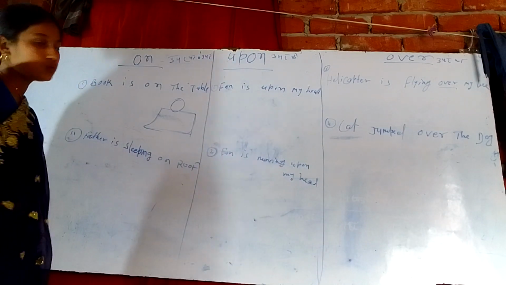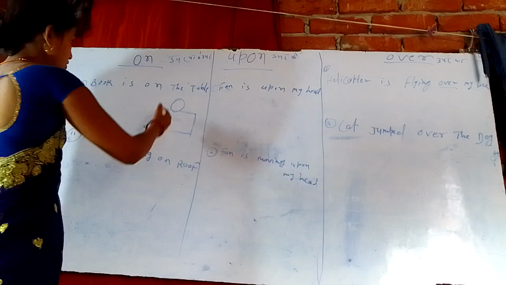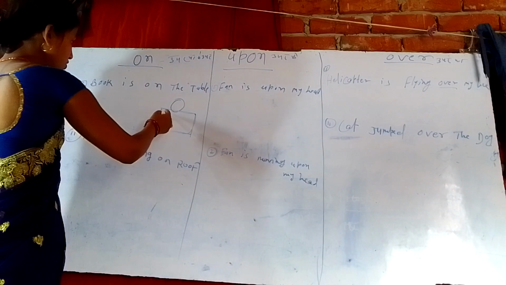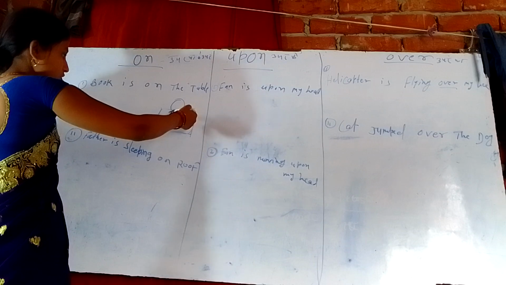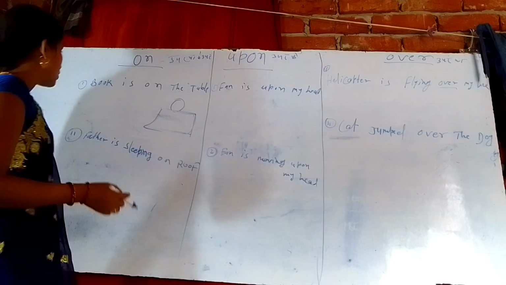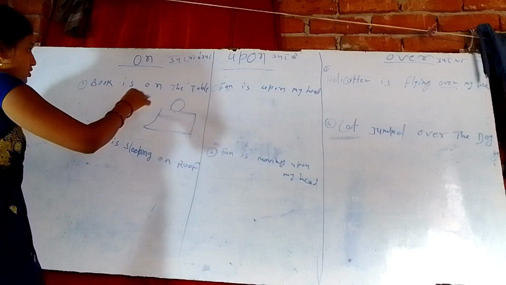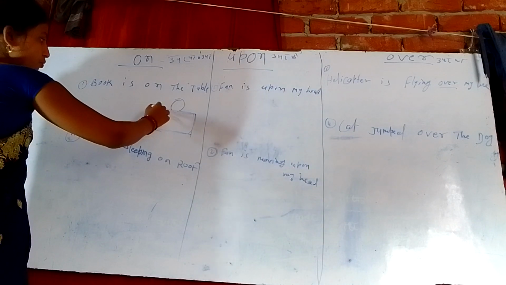Why? Because on means सटा हुआ. Suppose a ball is touching the table, that's why I use on. The book is on the table and the ball is on the table because of touching.